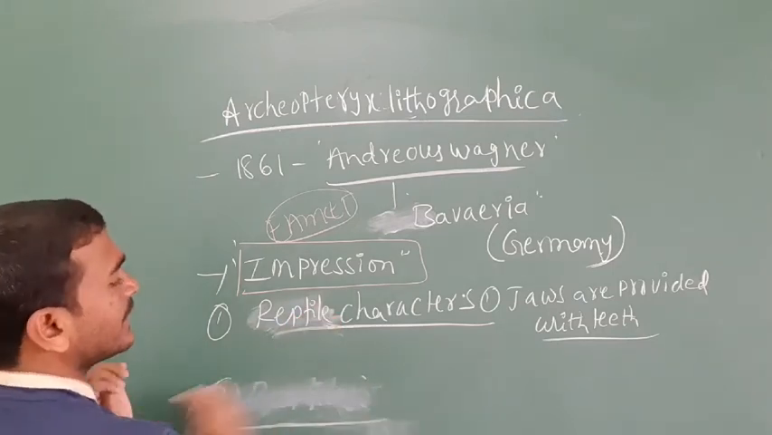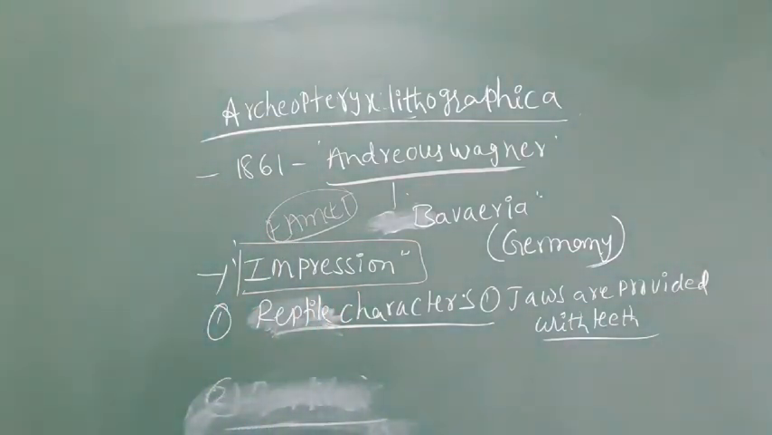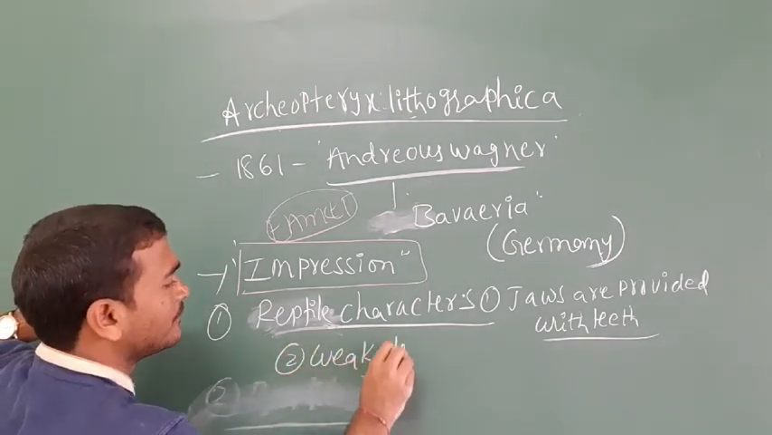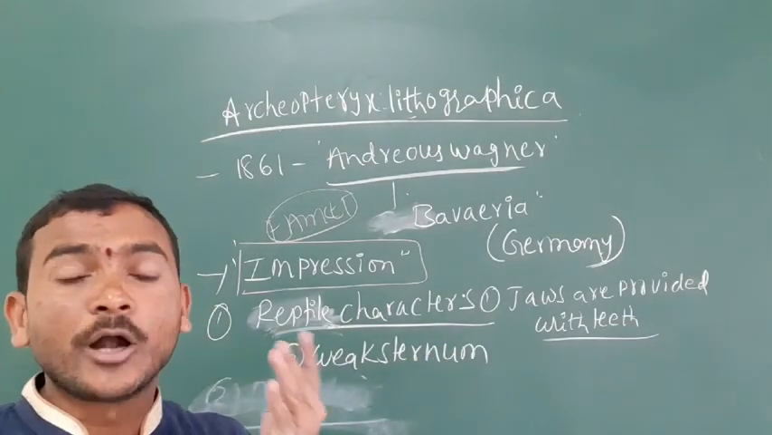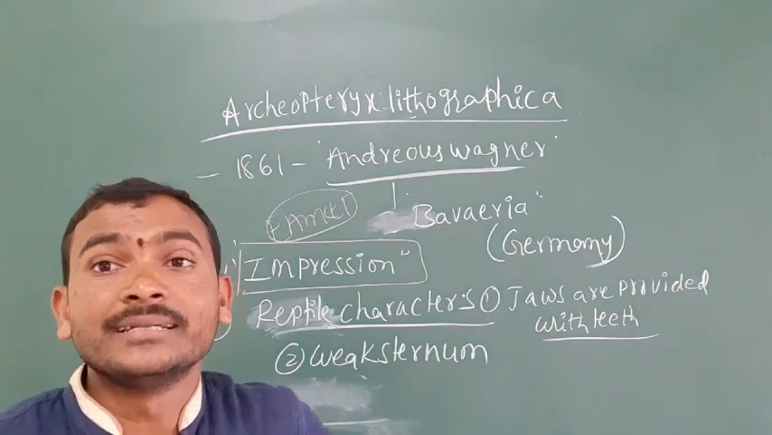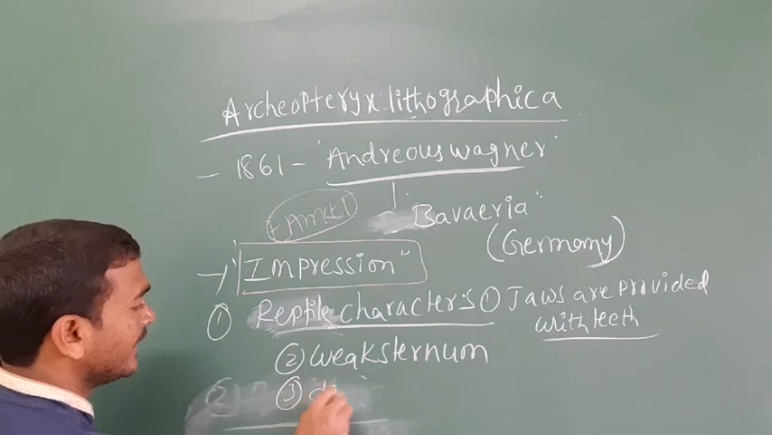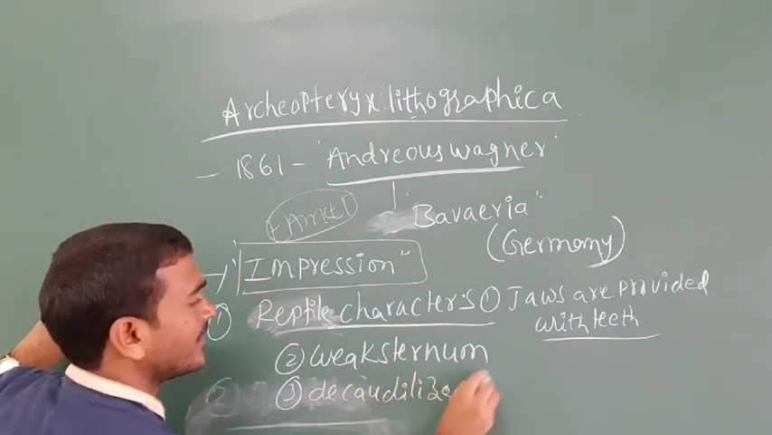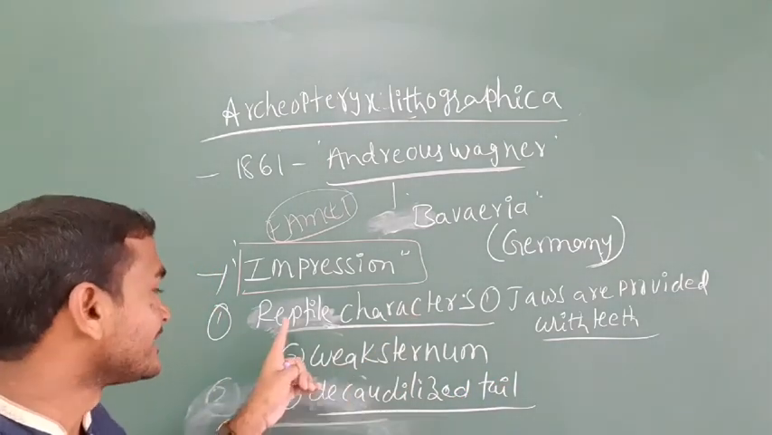What are the reptile characters? The jaws are provided with teeth. The second one is the weak sternum, which is very weak. The third one is the decaudalized tail, a tail present like a lizard. These three characters are the reptile characters.